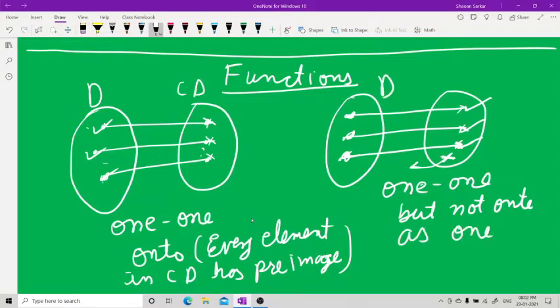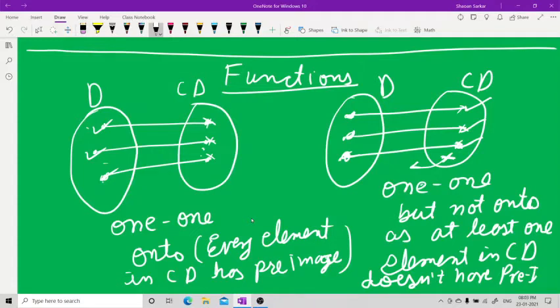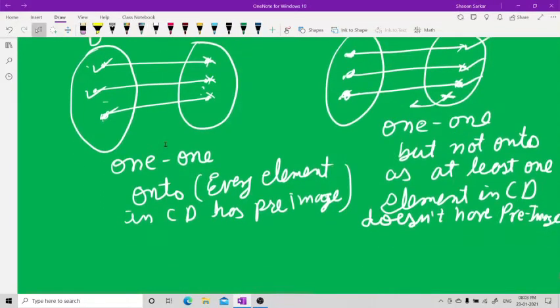This is the domain and this is the codomain. Not onto means at least one element in the codomain doesn't have a pre-image. यहाँ पे तो एक ही दिखा, एक से ज्यादा भी हो सकता है. Now this is the most important point.